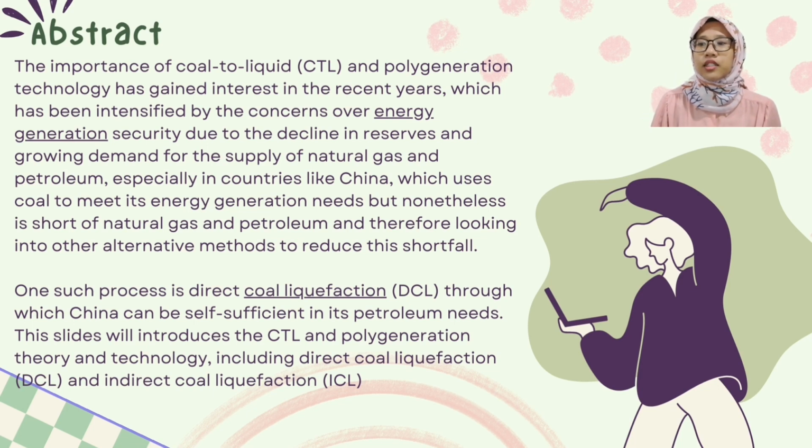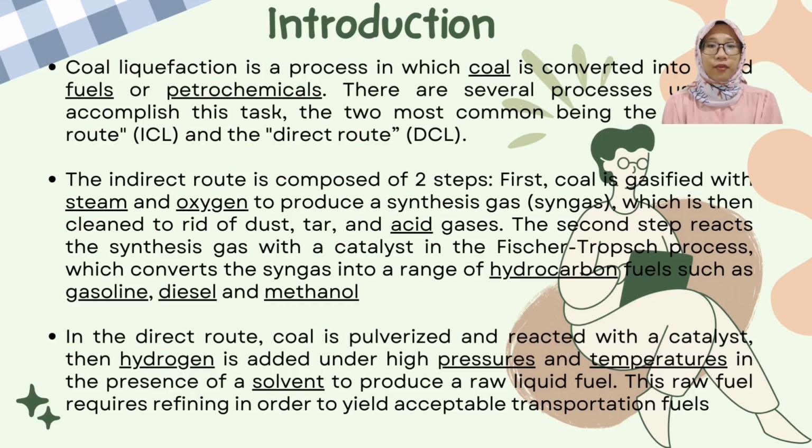This slide will introduce the CTL and power generation theory and technology, including direct liquefaction (DCL) and indirect liquefaction (ICL). For the introduction, coal liquefaction is a process in which coal is converted into liquid fuels or petrochemicals. There are several processes used to accomplish this task, the two most common being the indirect route (ICL) and the direct route (DCL).